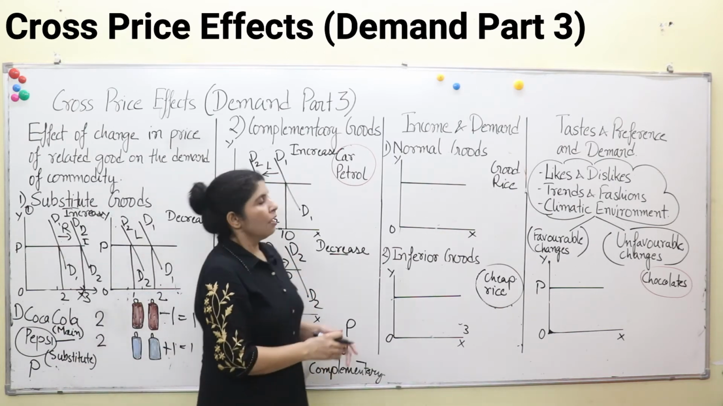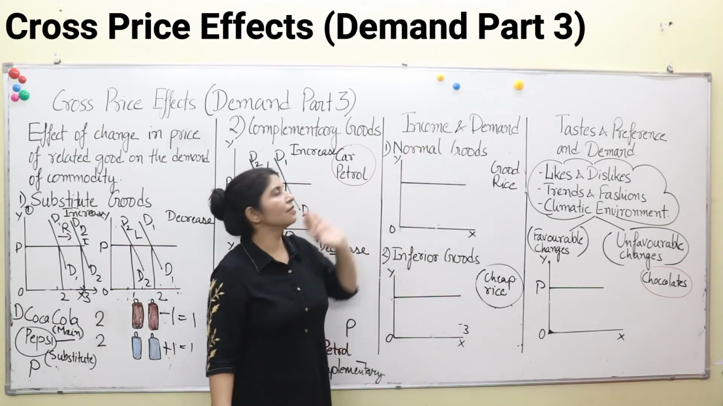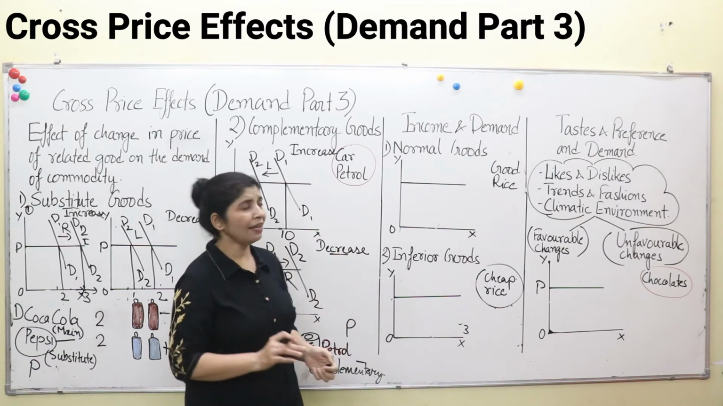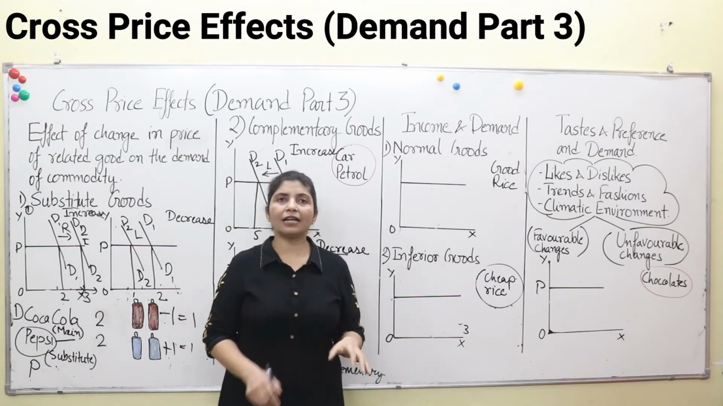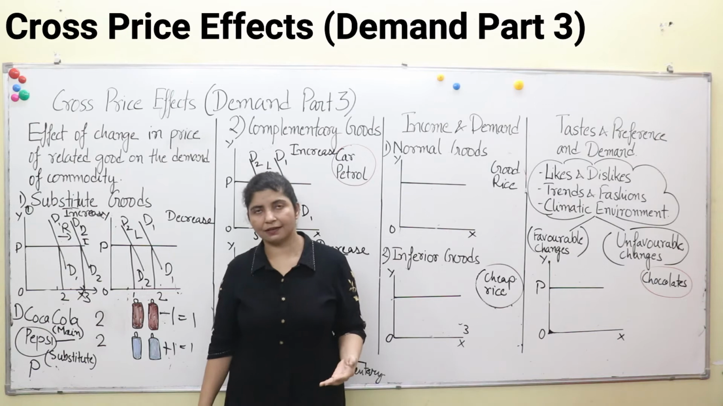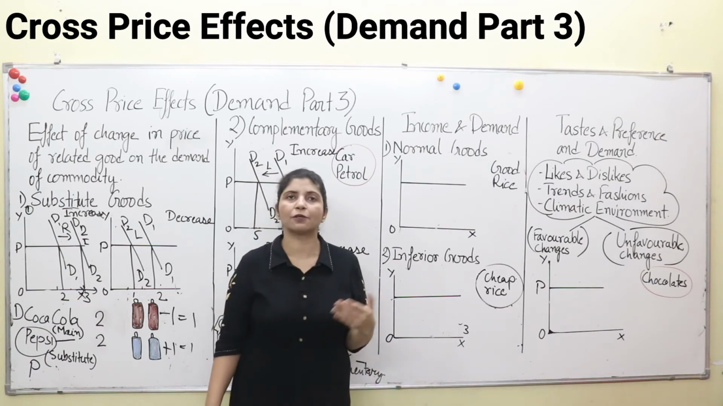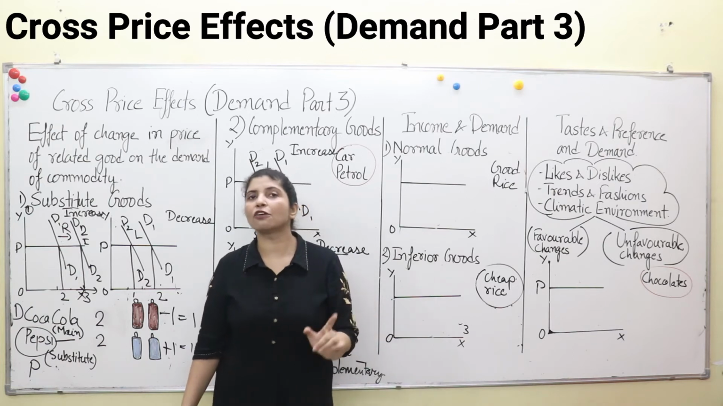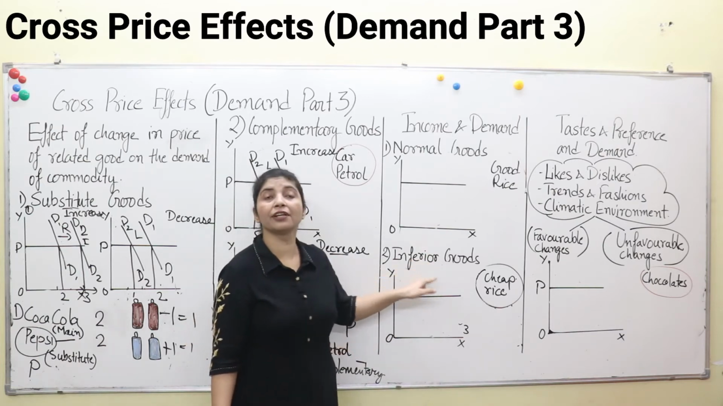Now, we move on to the income and demand effect. What is the relationship between income and demand? In normal cases, whenever our income increases, when we get a salary hike, what happens to us? We buy more and more commodities. But this is true only in the case of normal commodities, not in the case of inferior goods.